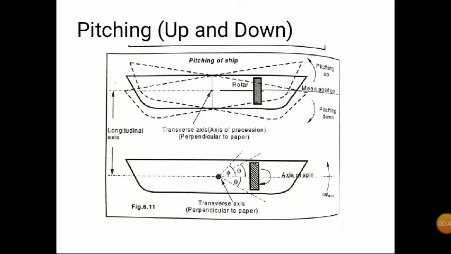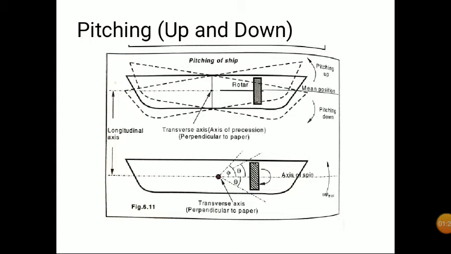Here you can see two angles, theta and phi. Theta means how much the ship is tilting from the axis of spin. Phi means the maximum amount of tilting from the axis of spin. Theta is the amount of tilt from the axis of spin in the upward direction or downward direction.